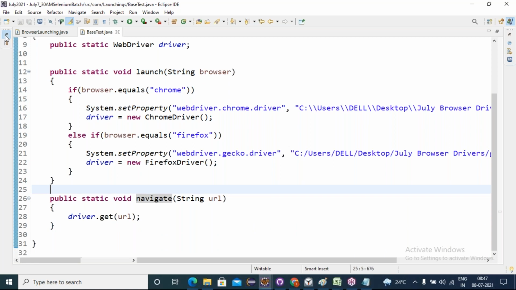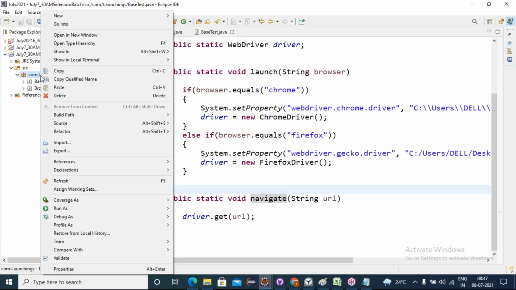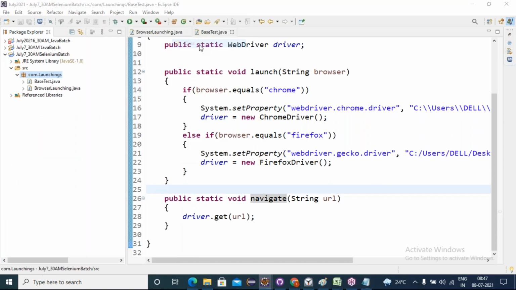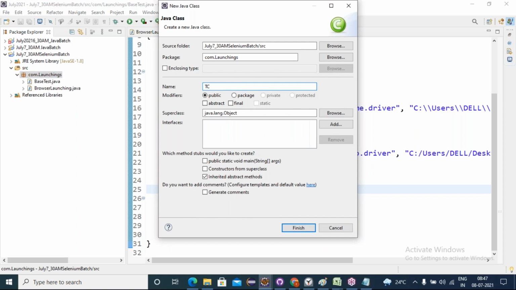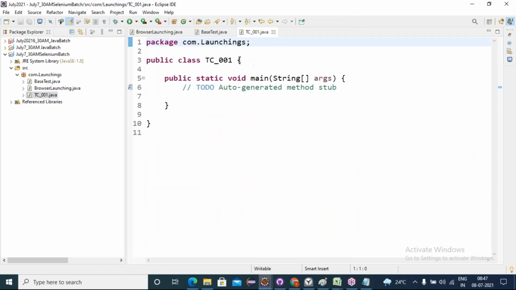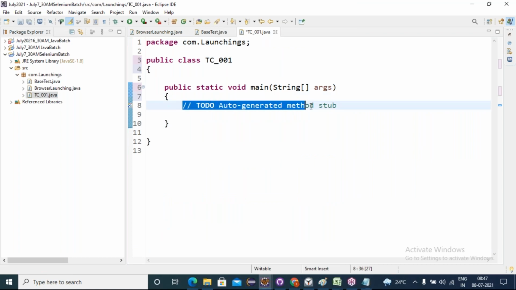Okay, let's try to create one test case. Right click on this package, new class. Suppose test case 1001. In my test case, I want to launch a Chrome browser with the Amazon URL.